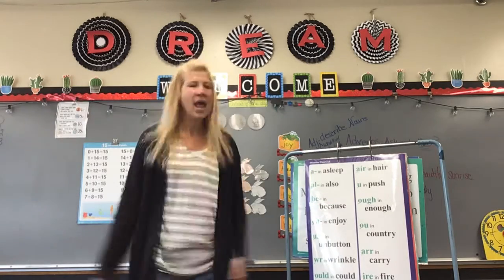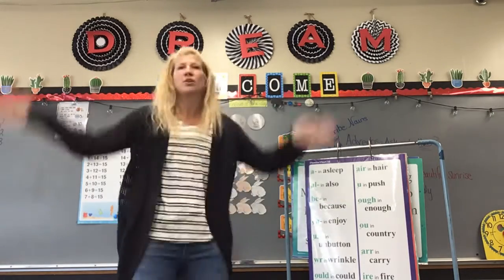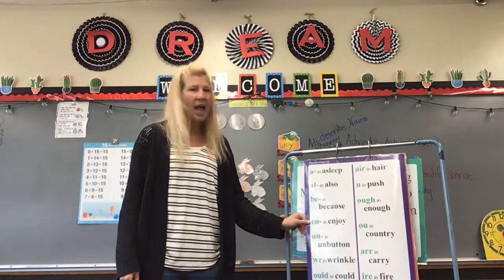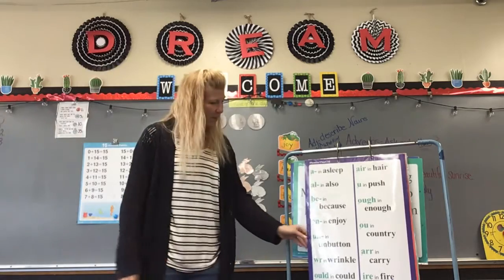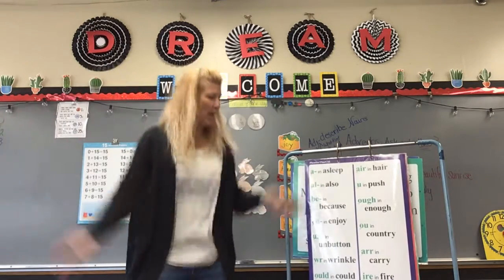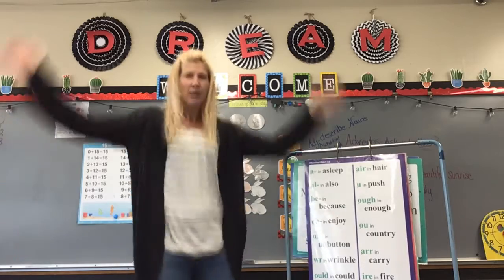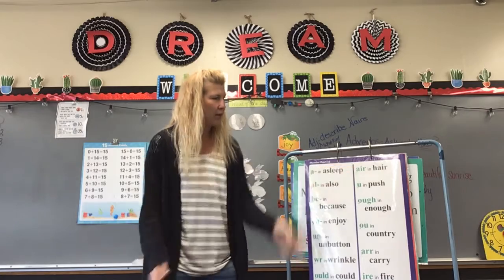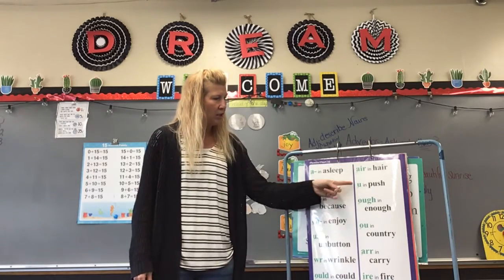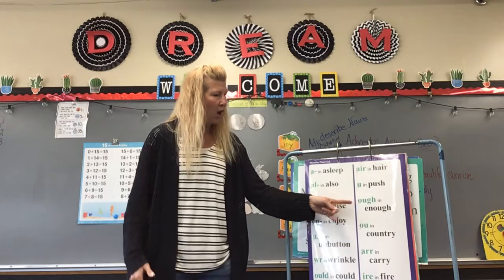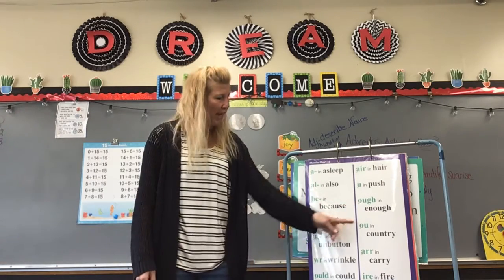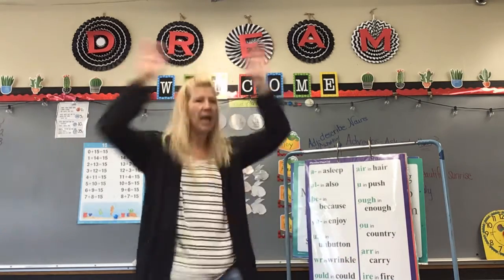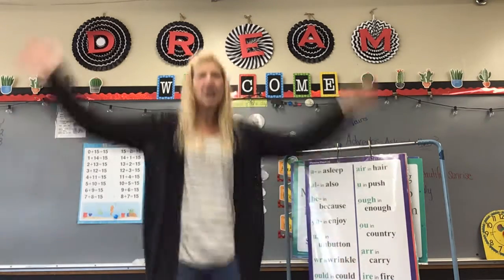A- in asleep, A-L- in also, B-E- in because, E-N- in enjoy, U-N- in unbutton, W-R in wrinkle, O-U-L-D in could, A-I-R in hair, U in push, O-U-G-H in enough, O-U in country, A-R-R in carry, I-R-E in fire.